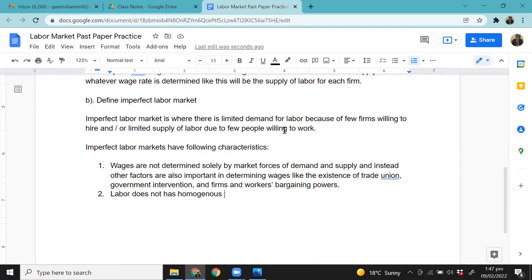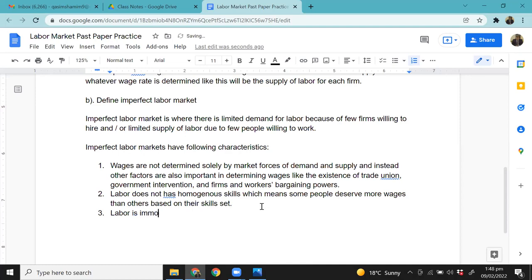But in an imperfect labor market, labor does not have homogeneous skills, which means some people deserve more wages than others based on skill set. Is everyone clear on this? Okay, so that's another thing that you need to know. Some people have better skills than other people. Then we talked about the presence of trade union and government intervention. So that's about it. And the last one is that labor is immobile.